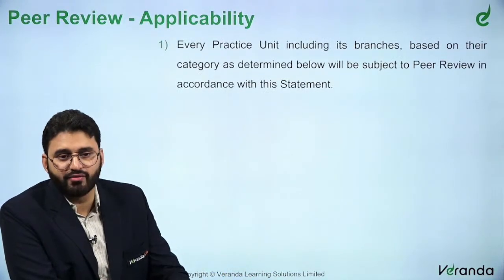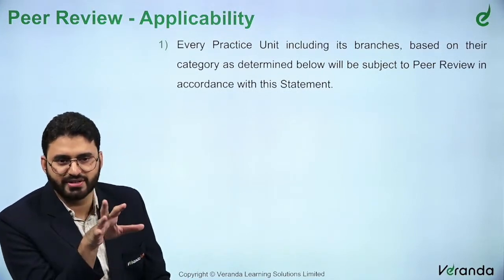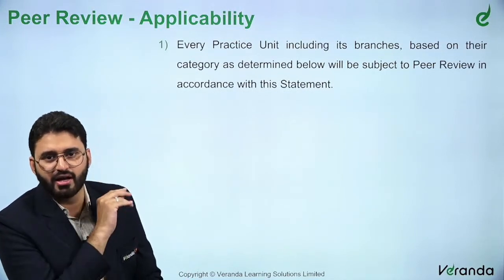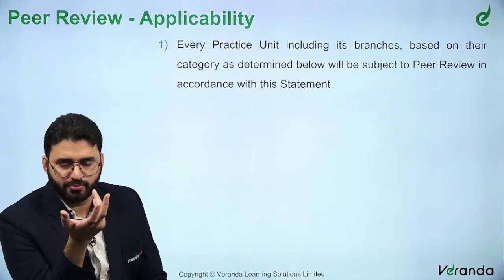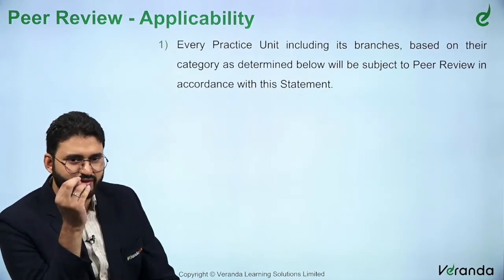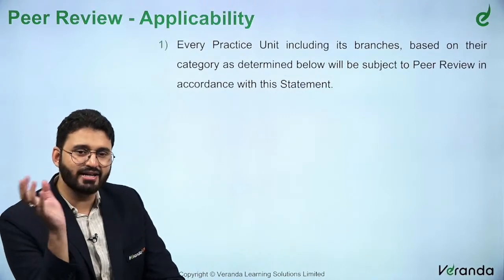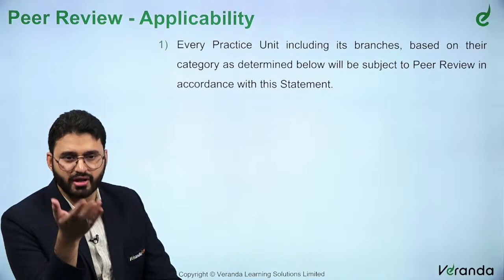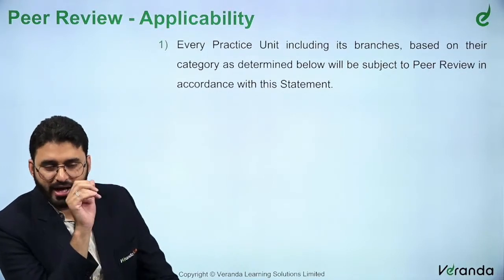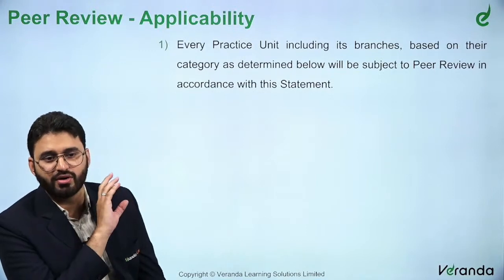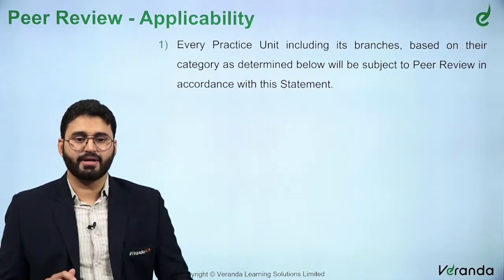So peer review. Now peer review, sir, at least 4 to 5 marks will come from this chapter. There are examination attempts where no questions have been asked from peer review. Okay, it is also possible. So it's very important. It's a very small chapter. 4 to 5 marks can easily come from this chapter, and since there are so many amendments in this chapter, it becomes all the more important. So I would request you to please go through this chapter, at least look at this recording, so that you are aware of all the amendments that are there. Without much ado, let's start with chapter number 17.